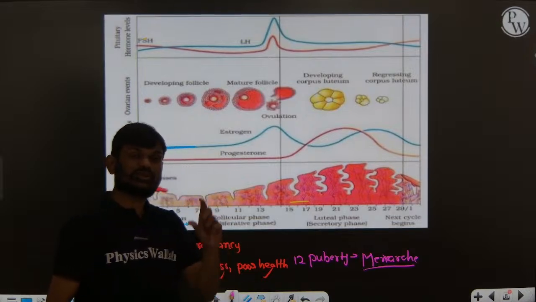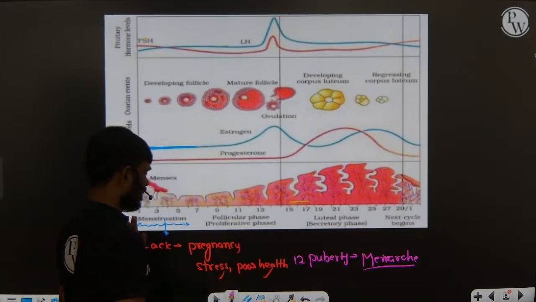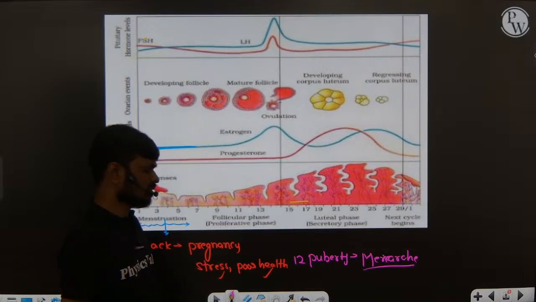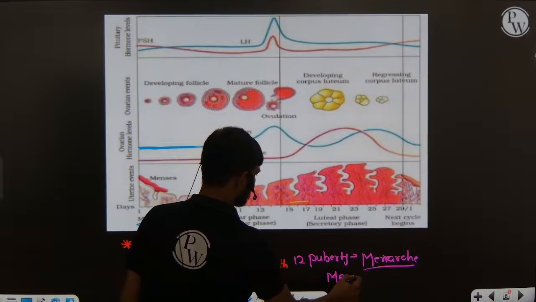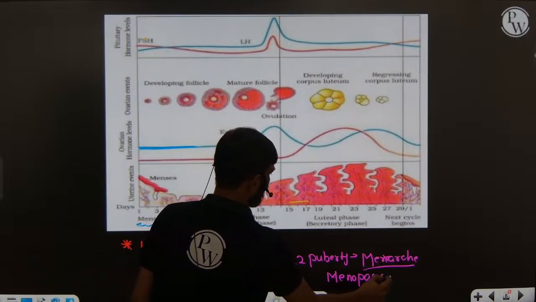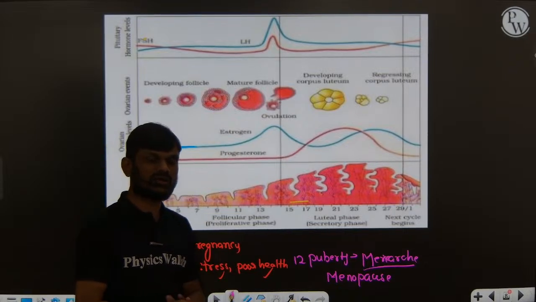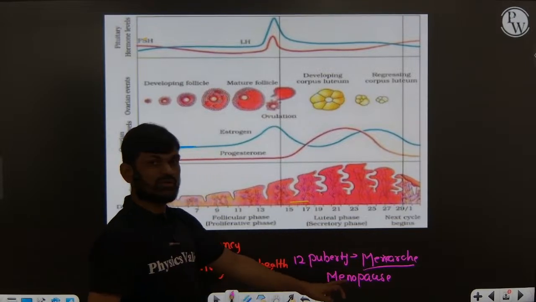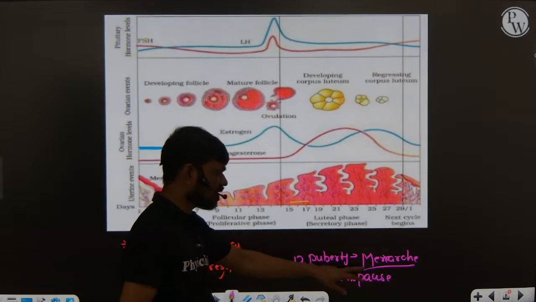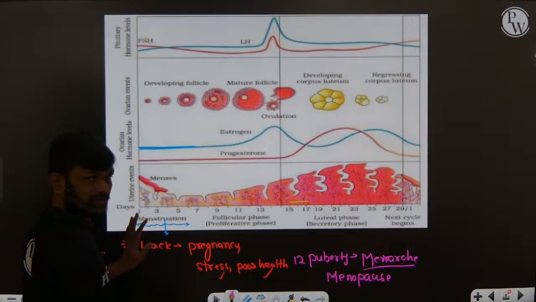The first menstruation which takes place at the age of puberty is called menarche. And menopause is a condition where there is no menstruation. Menstruation will stop around the age of 50 years. That is called menopause. These two words are related to menstruation. Menstruation is the first stage of the menstrual cycle.